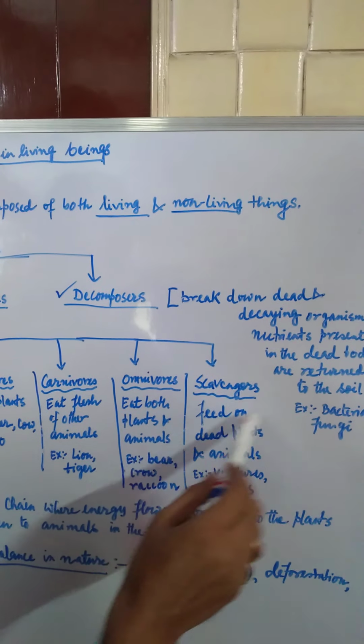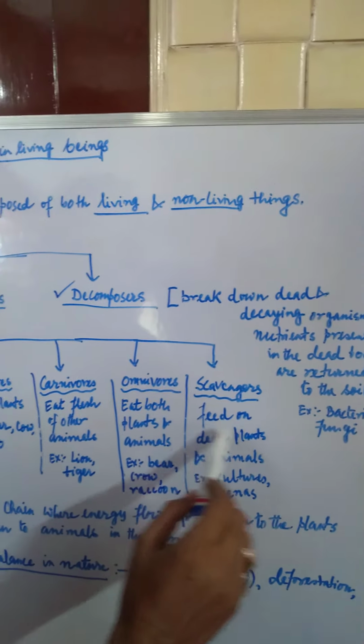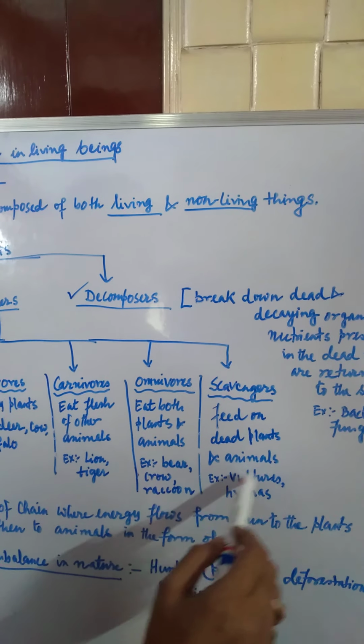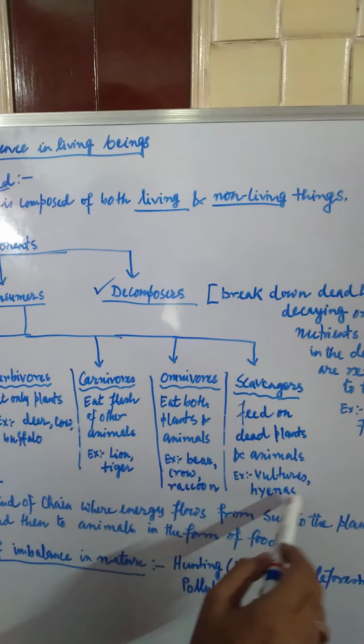The last part of the consumers is scavengers. They feed on the dead plants and animals, example vultures and hyenas. So these scavengers are a kind of carnivores, but they are not hunting other animals directly. Generally, they feed themselves on the dead plants as well as the dead animals.